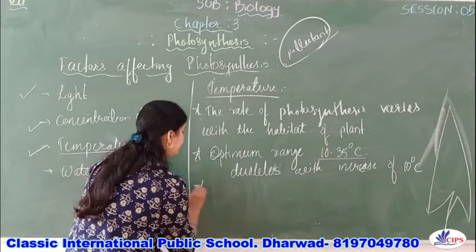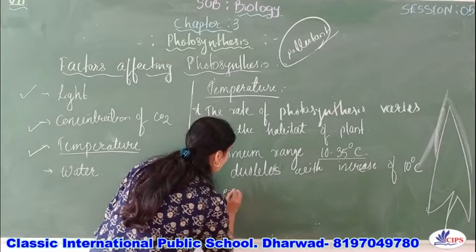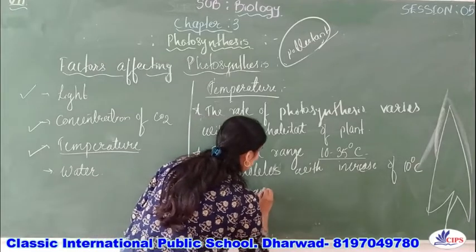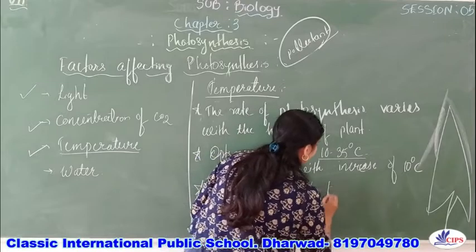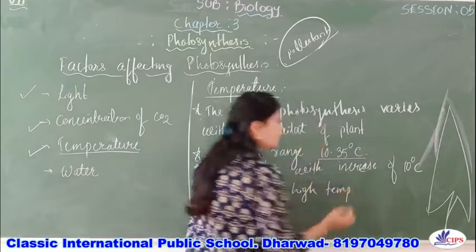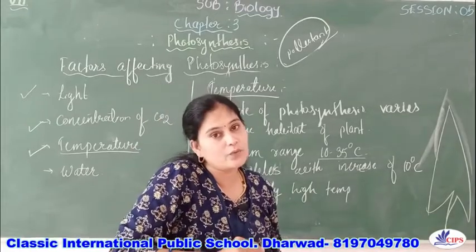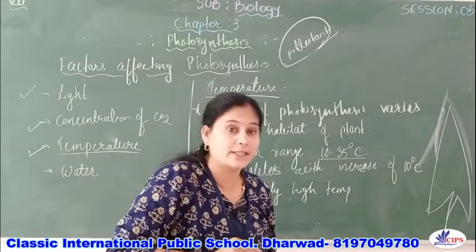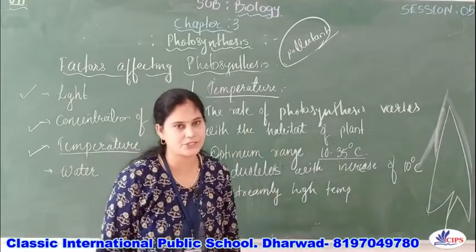And if there is an extremely high temperature, right, then the enzymes which are responsible for photosynthesis will not work properly. At that time, the rate of photosynthesis also decreases.